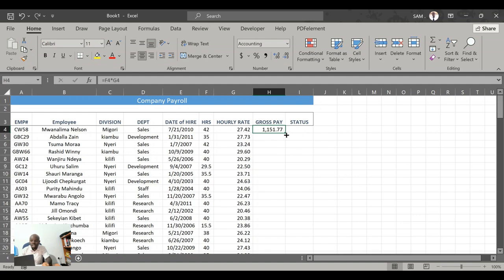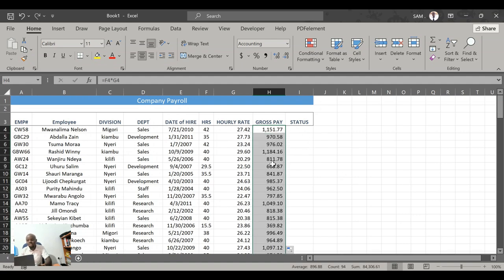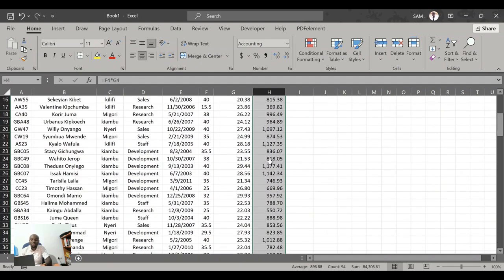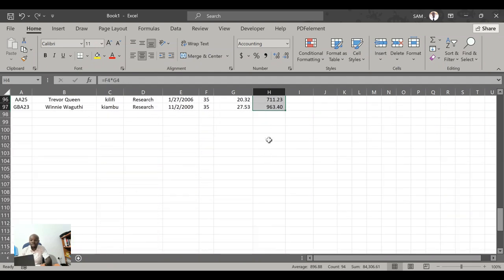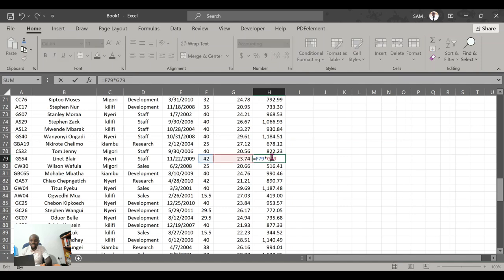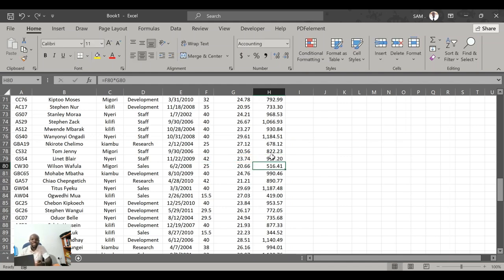So if I use that autofill tool like that, you will see that already I have the gross pay for all the employees, and we can confirm the same from any employee here. You can see Excel has done the correct thing because we already set a formula. That is the power of embracing this technology and skills in this age and era. Do you think this information is not useful to you in your regular work environment? Definitely it is. So I believe you appreciate the importance of learning these skills.